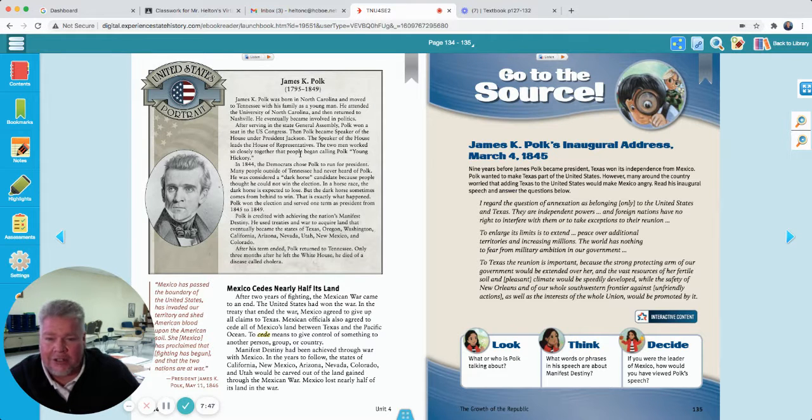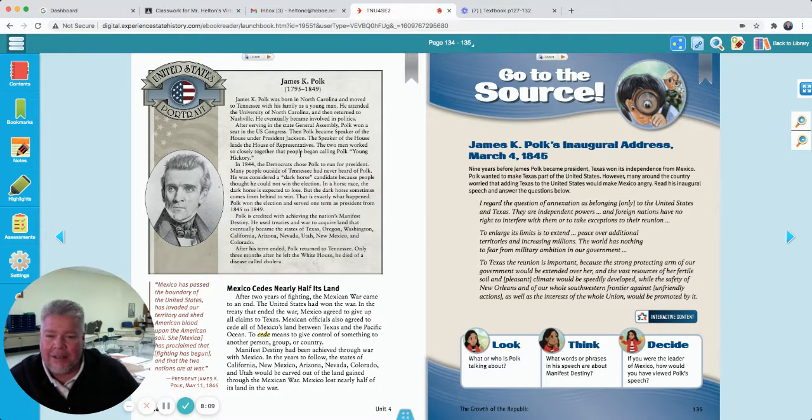Polk won the election and served one term as president from 1845 to 1849. Polk is credited with achieving the nation's manifest destiny. He used treaties and war to acquire land that eventually became the states of Texas, Oregon, Washington, California, Arizona, Nevada, Utah, New Mexico, and Colorado.